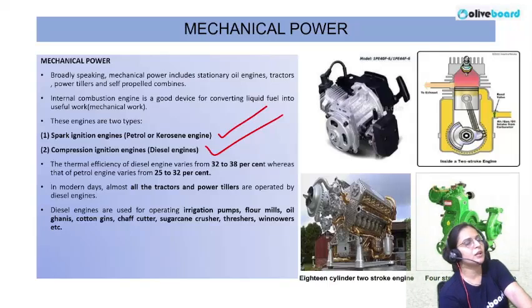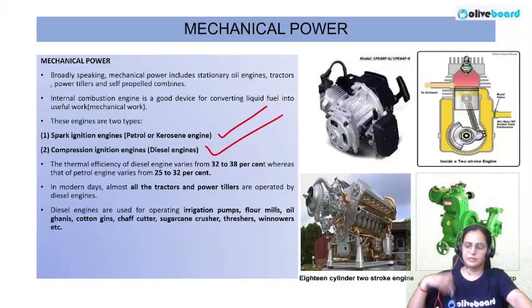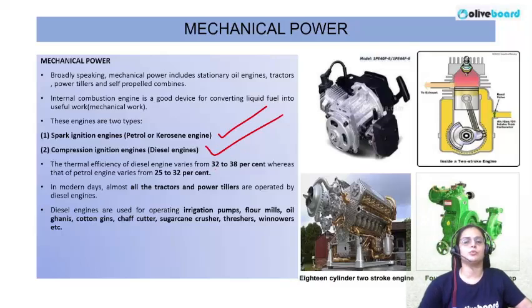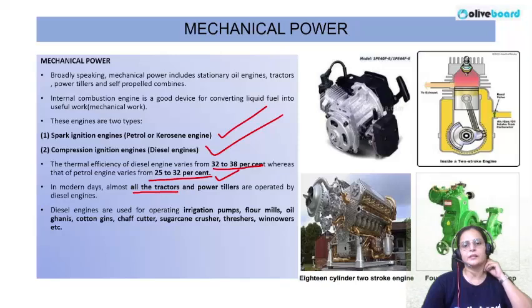Okay, if I talk about the thermal efficiency, like whatever fuel we are adding to these machines, how effectively it will be utilized. The thermal efficiency of a diesel engine varies from 32 to 38%, whereas that of a petrol engine varies from 25 to 32%. And in modern days, almost all the tractors and power tillers are operated by diesel engines. Okay, so how are we operating these tractors and power tillers today? With the help of diesel engines.